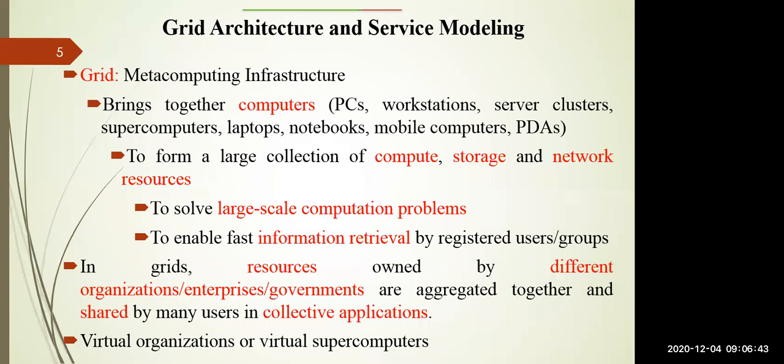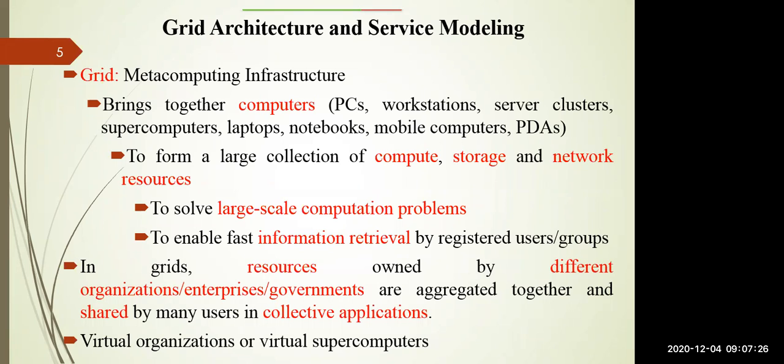Now you know that whether it is a grid or a cloud, we require a very huge amount of computer systems, which we call a data center. If you go to a data center and see, there are numerous servers, or millions of servers. On those servers, you are hosting your virtual machines. Similarly, if you go for grid also, grid comprises so many systems. The number of systems is very high. So these systems are contributing the power to build the grid. That's why grid is a meta computing infrastructure.